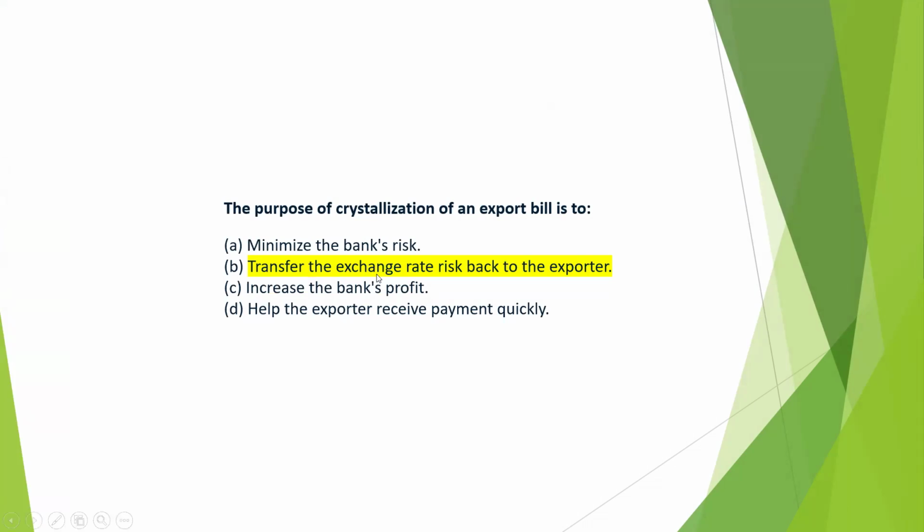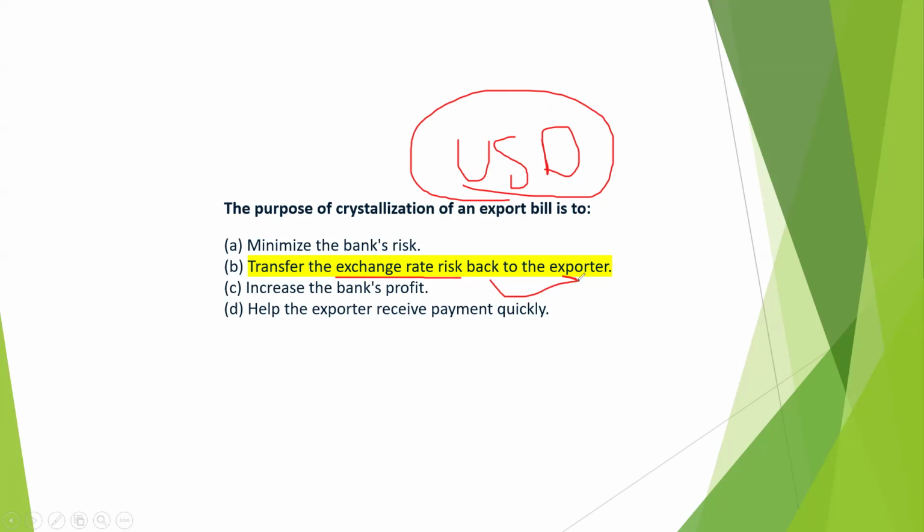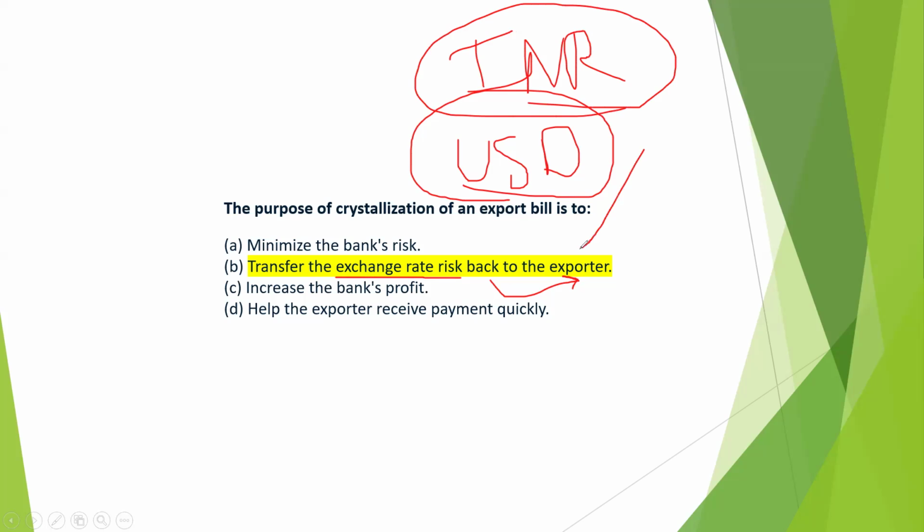The bank will transfer the exchange rate risk because the bank has purchased or discounted the bill in USD, and now the payment is not coming. So the bank will transfer their exchange rate risk to the exporter, because they will crystallize the bill. Whatever liability is outstanding in USD will be converted into INR. And whenever the payment comes, it depends on the customer how he will manage the exchange rate risk. So B is the correct answer.